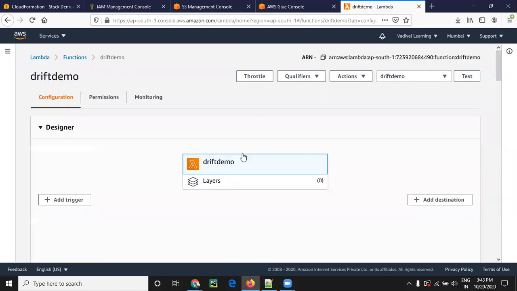So for that, we have a script in Python. So for that, we have to place that Python code in Lambda. Basically, AWS Lambda is a serverless compute service. It will trigger when an event occurs, and it will run our code based on that event trigger.